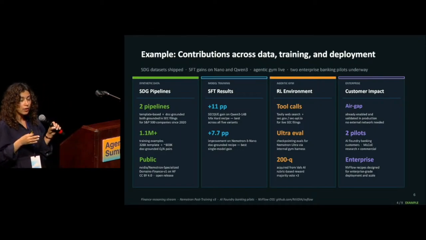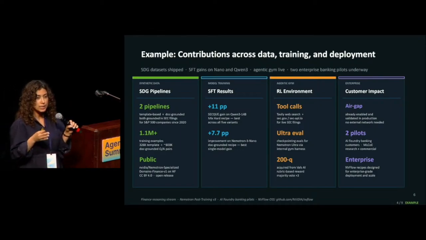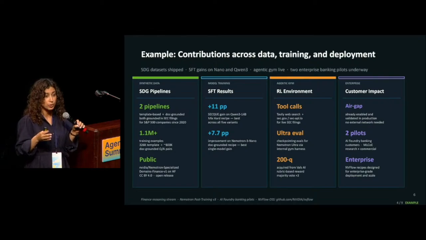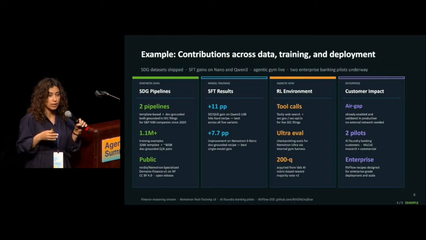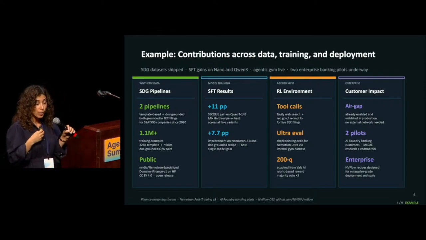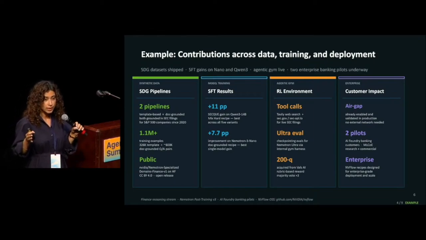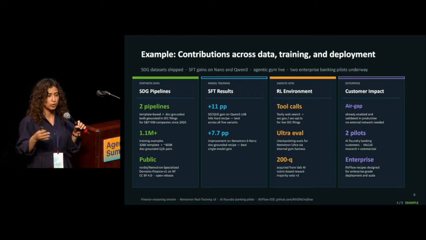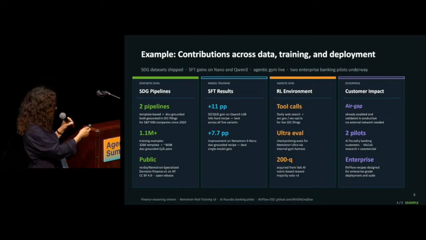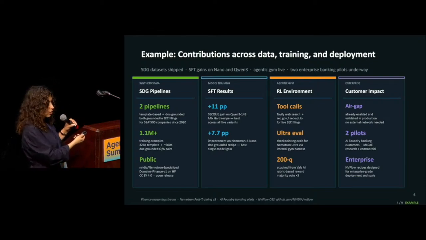Not only that, we already have 2 customers, finance institutions, for whom security is of course important because they are using finance data. But they can use our pipeline without accessing the internet, so they don't need to be worried about security. And it's already enterprise ready, so you can use our pipeline.